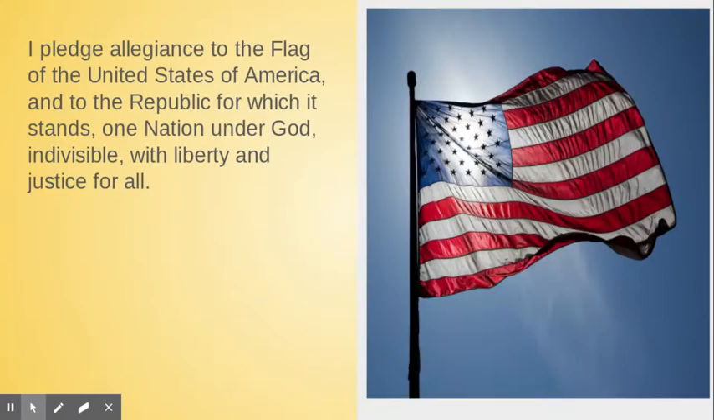Please rise for the Pledge of Allegiance. I pledge allegiance to the flag of the United States of America and to the republic for which it stands, one nation, under God, indivisible, with liberty and justice for all. Please remain standing for the moment of silence.